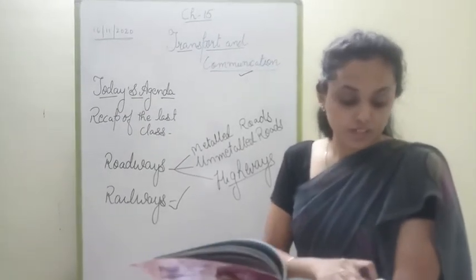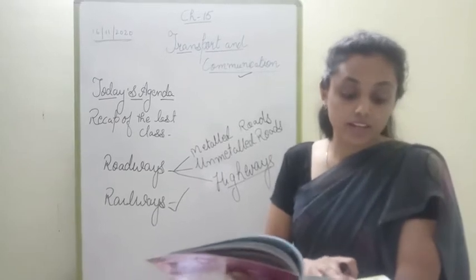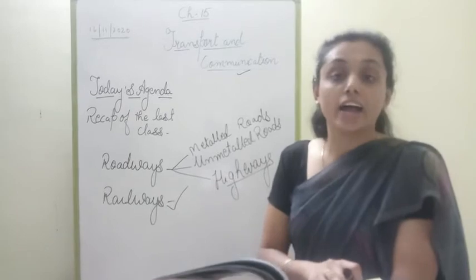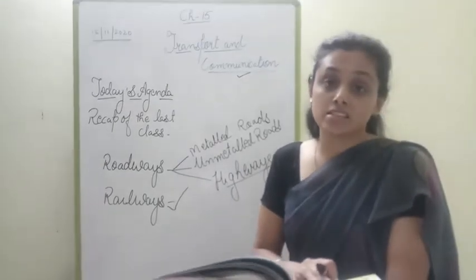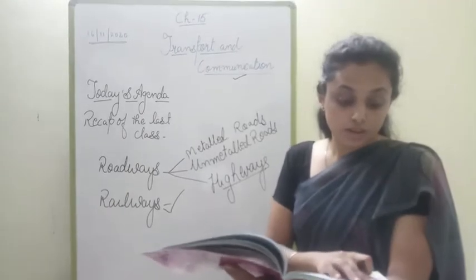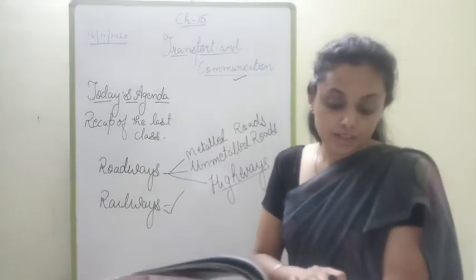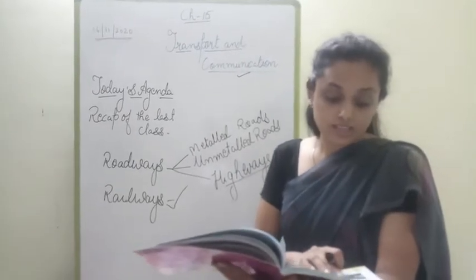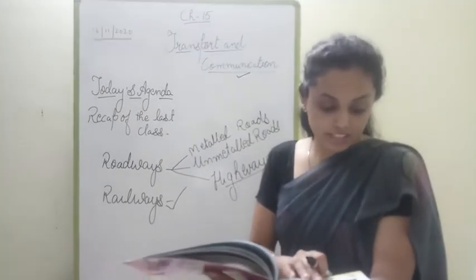In 1853, the British introduced railways in our country and ran the first train between Bombay and Thane. Underline this line children: 1853, Bombay and Thane. Earlier trains were run by steam engines. These days they are run on electricity.